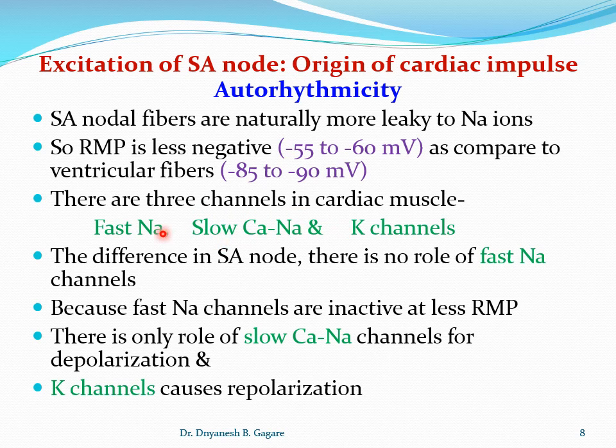The channels in cardiac and ventricular muscle are fast sodium channels, slow calcium sodium channels, and potassium channels. All three are present in SA nodal fiber, but there is a role of only two channels, slow calcium sodium channels and potassium channels. Means there is no role of fast sodium channel in SA nodal fiber.